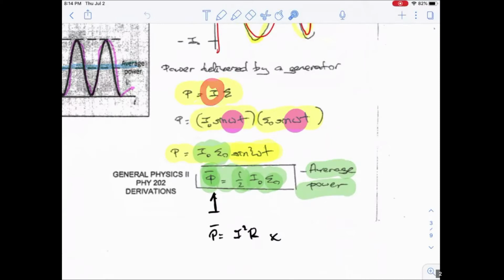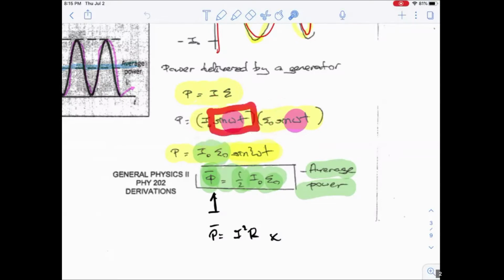So what's happened to your current? Your current goes up and down. On average, you're getting 0 current. Your voltage is what drives the current. It does the same thing. It goes up and down. So this is the maximum amount of current, and this is the maximum amount of voltage that you end up getting from the power company. This is your maximum current. This is your maximum voltage.